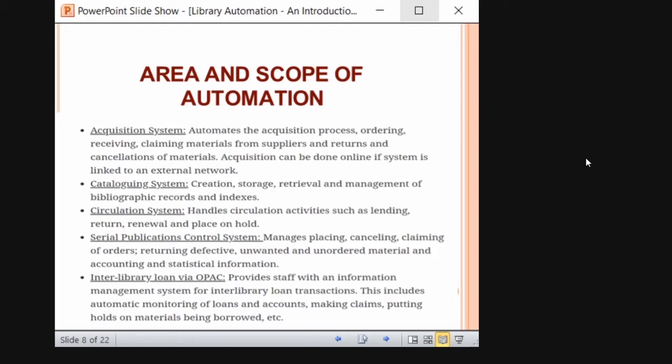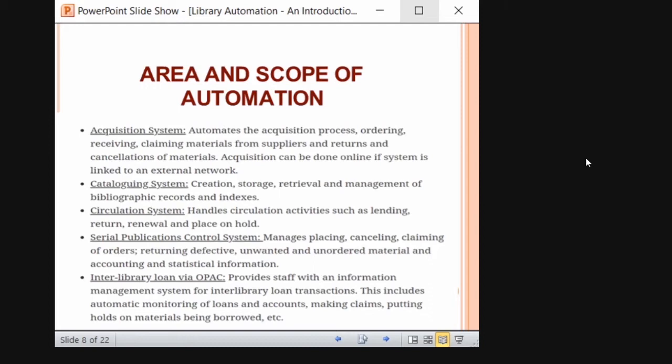Okay. Serial publication. Serial publication, as we know, deals with journals, magazines, newsletters, and all. You can place orders for serials, and you can renew magazines. Books you purchase at a single time, but serials or journals are not like that. You need to renew them. Yearly journal means you have to pay yearly. So it reminds you with the renewal dates, reminds you with the issues, everything.